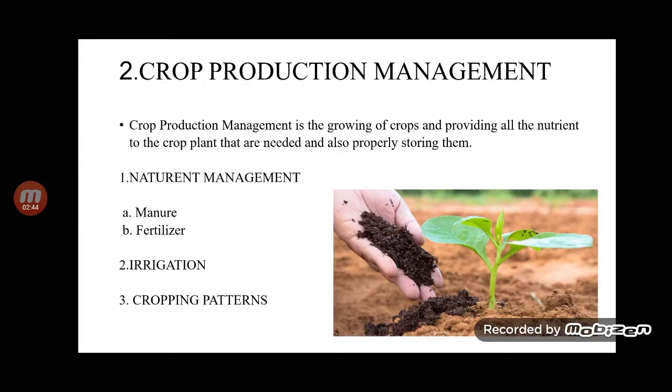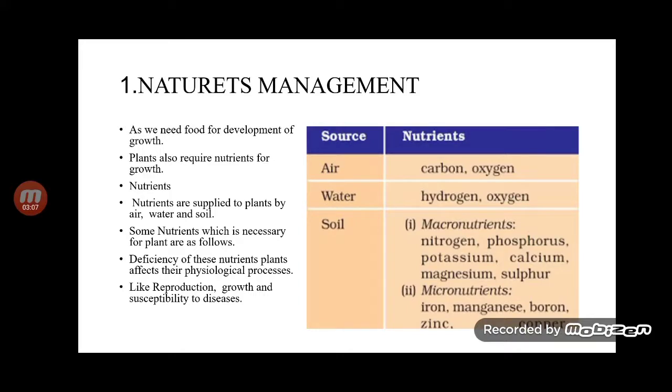Now we see the second type, which is crop production management. Crop production management is the growing of crops and providing all the nutrients that the crop plant needs, and also properly storing them. It is necessary to feed a large population of a country like India, so we need crop production management. There are nutrient management, which includes manure and fertilizer, then irrigation and cropping pattern. So let's start with the first, nutrient management.